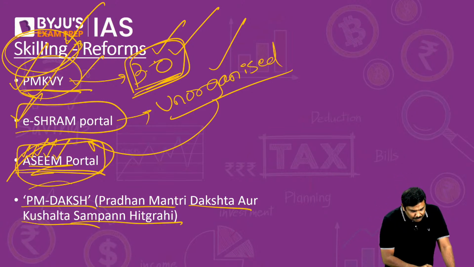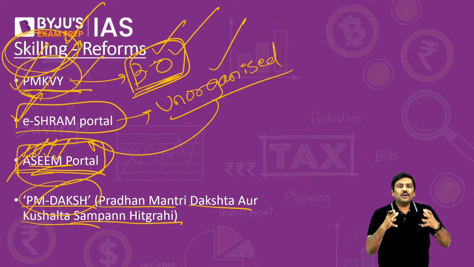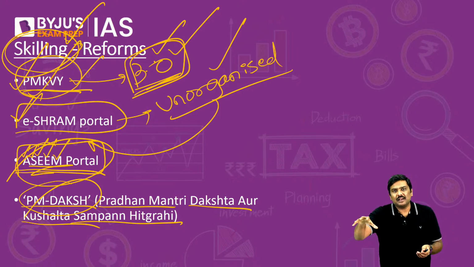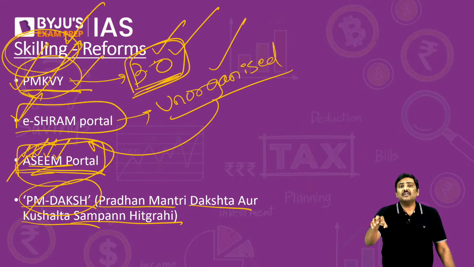Under this PM Daksh, again we want to cover certain aspects of the unorganized economy. There are certain people, let's say workers or people from scheduled castes, or people working as Swachhata workers. There are certain marginalized people. We want to cover them under this PM Daksh Yojana.